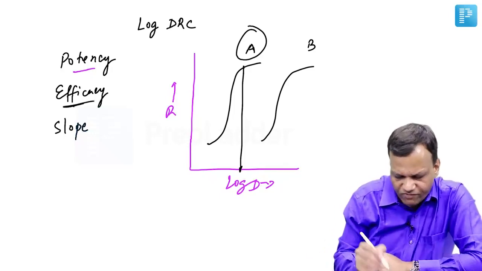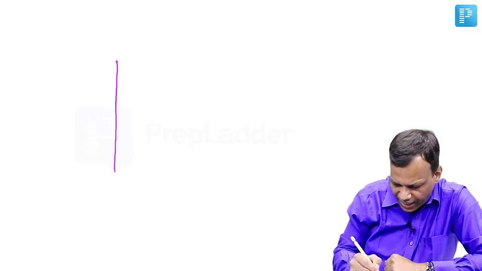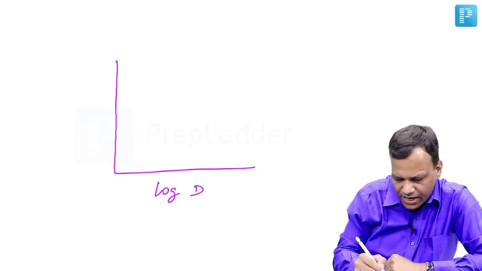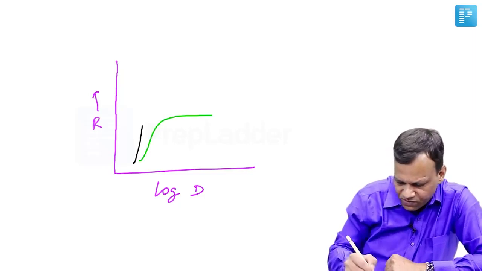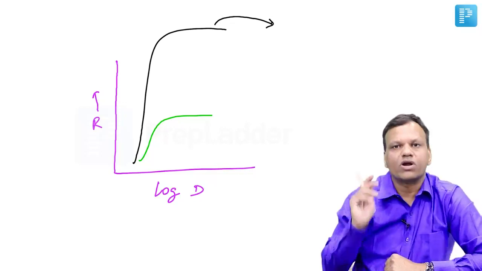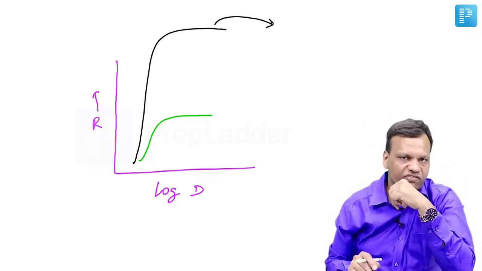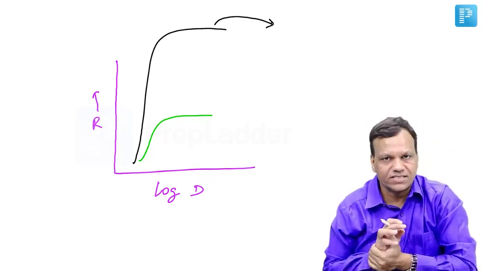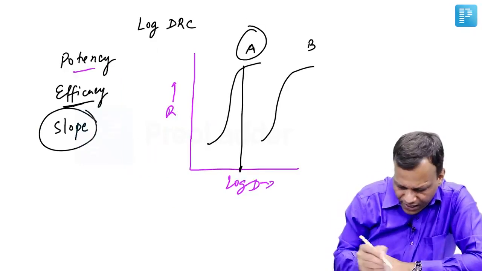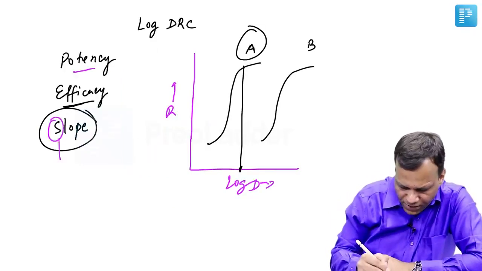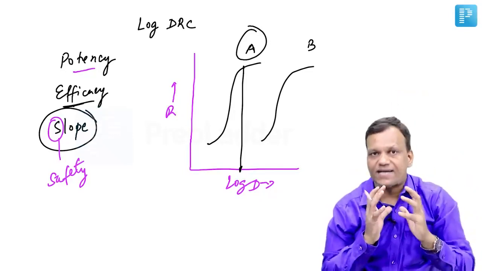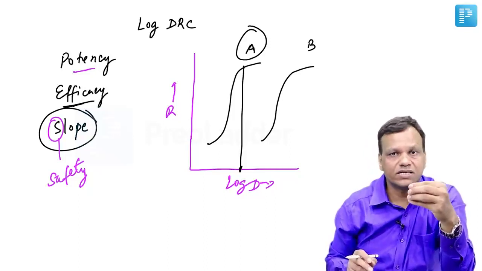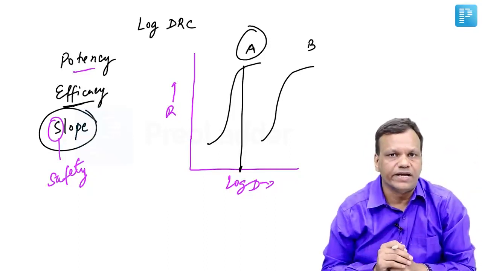Okay. Then coming to efficacy, it means maximum response. So efficacy is simply known from the height of the graph. If there is a log dose and response graph, one drug is producing effect like this and second drug is producing effect like this, so this drug is more efficacious. So higher and lower tell about efficacy, left and right tell about potency. Then third is slope. Slope tells about safety of a drug. If a drug is more steep, the graph rises suddenly, it means the drug is unsafe, because a slight increase in dose can produce a significant increase in response that can lead to toxicity.